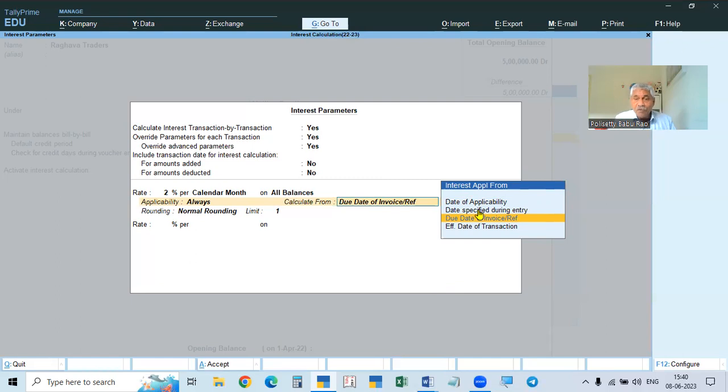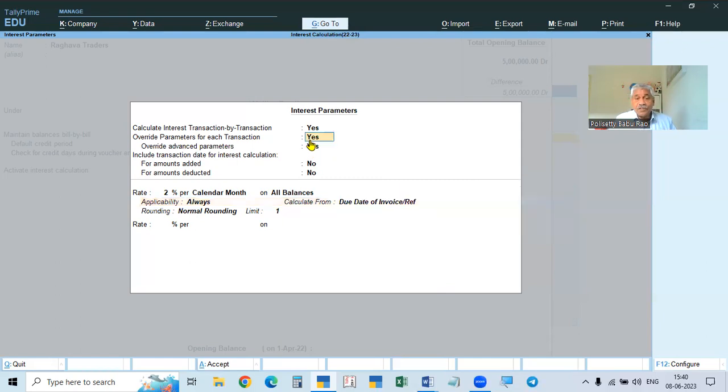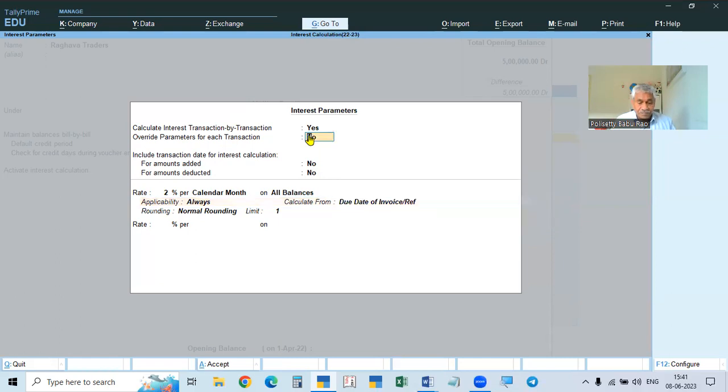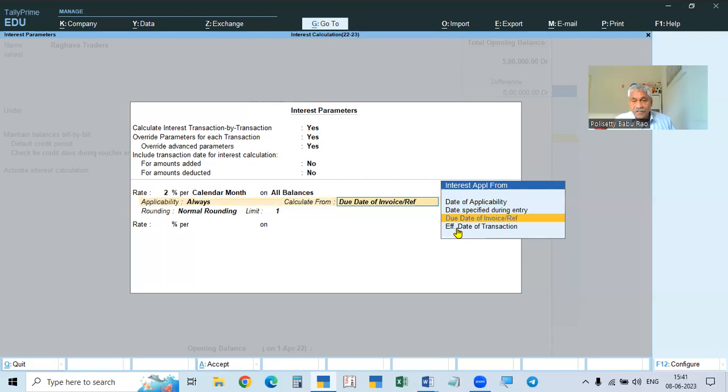So this is the overriding. We are changing the advanced parameters, giving the new date. Only if it is enabled; if it is not enabled, then that will not be visible. That only applies to overriding advanced parameters. We will take that up in the next video. The effective date of transaction and date specified during entry, these two we will take up later.